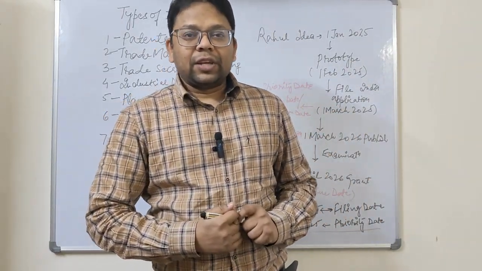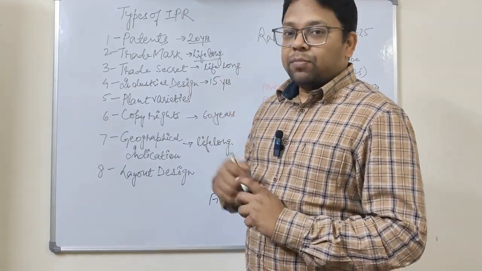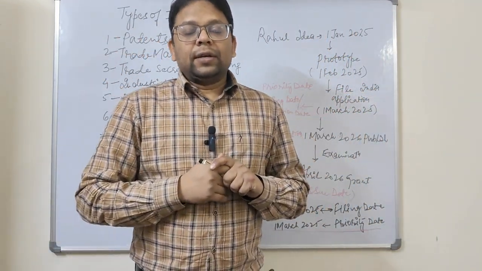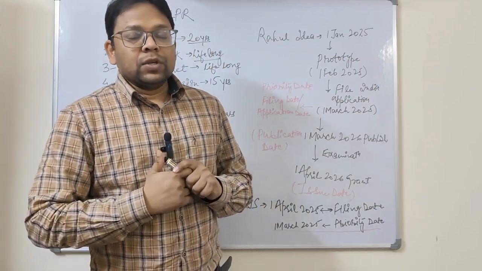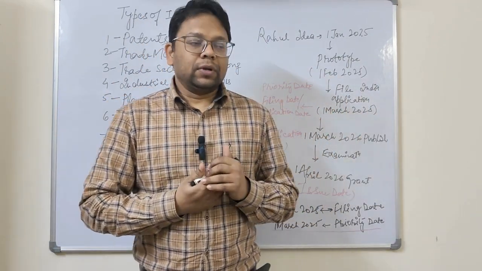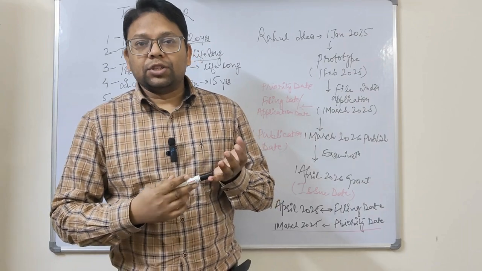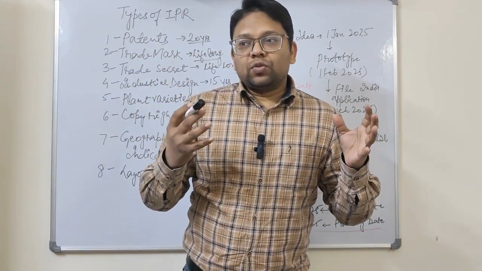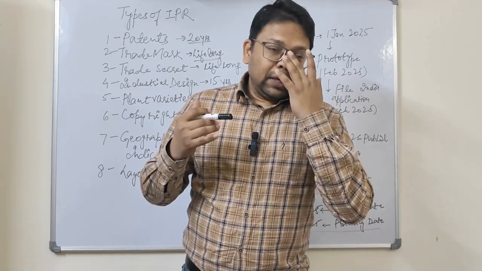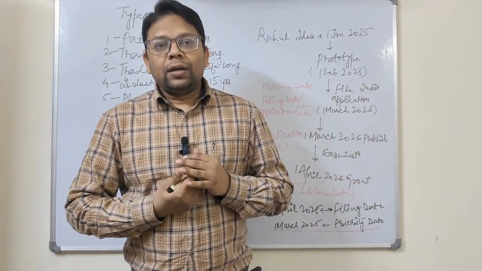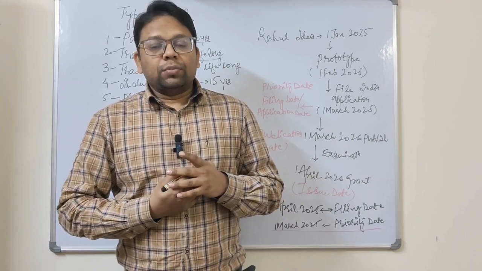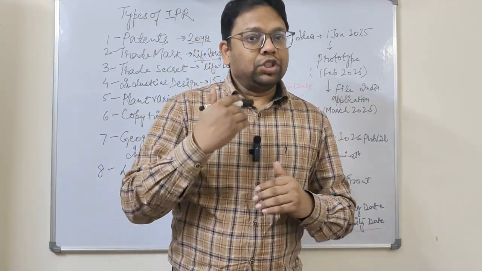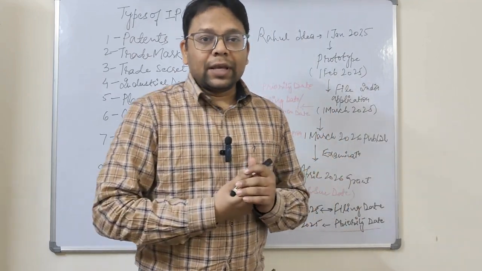In our previous lecture, we studied various types of IPR and the different criteria for the dates, such as priority date, application date, publication date, issue date. There were so many dates, so lots of confusion with them. But anyone having knowledge about IPR is aware of them. It is just a brush-up, and then we will jump into our next lecture.